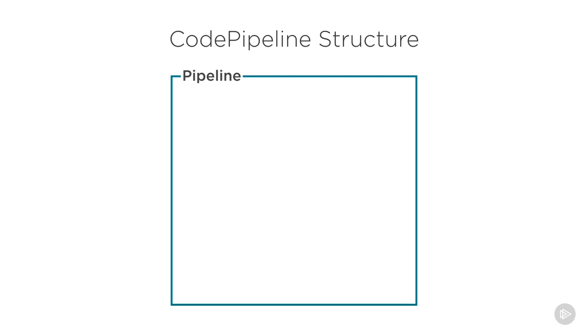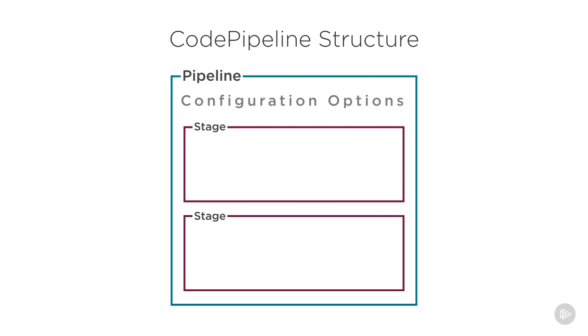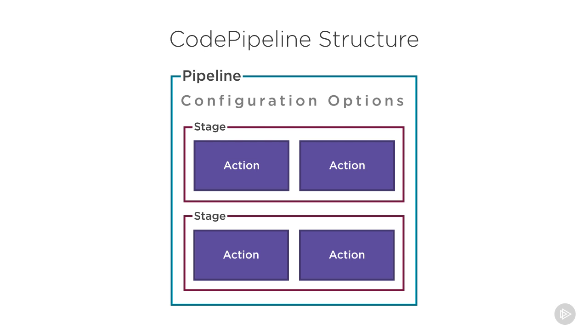Each individual instance of CodePipeline is itself called a pipeline. This contains all the configuration options for that pipeline, as well as a minimum of 2 to a maximum of 10 stages in each pipeline. And inside those stages, 1 to 50 actions. We'll go into each of these in more detail in a bit.